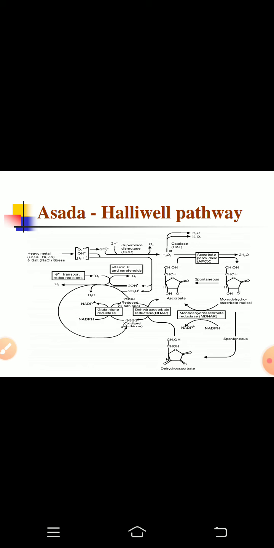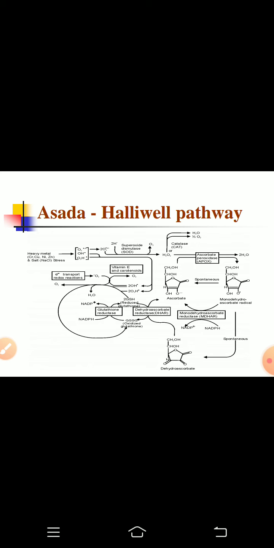This army of antioxidants and antioxidative enzymes acts in a coordinated manner, which constitutes the Asada-Halliwell pathway. So the Asada-Halliwell pathway basically consists of different antioxidative enzymes like SOD, that is superoxide dismutase, POD, guaiacol peroxidase, APX, ascorbate peroxidase, GR, glutathione reductase, DHAR, that is dehydroascorbate reductase, and MDHAR, that is monodehydroascorbate reductase. So these all act in a coordinated manner.